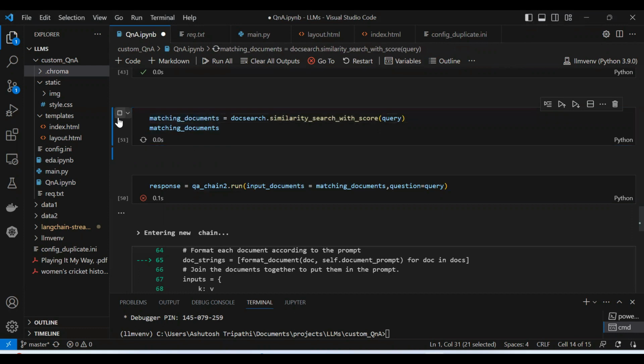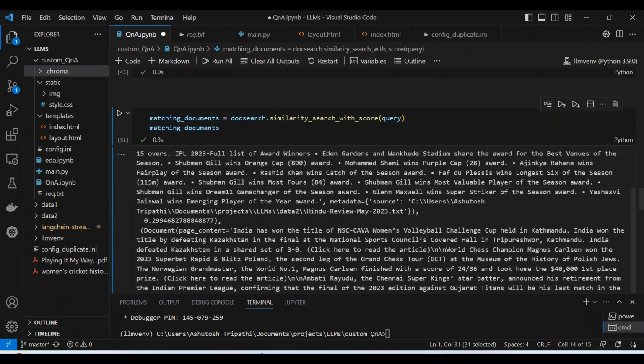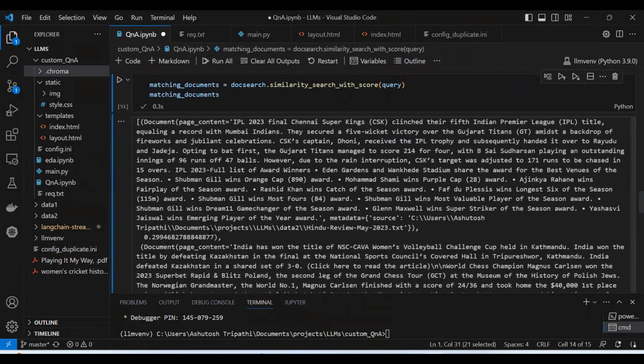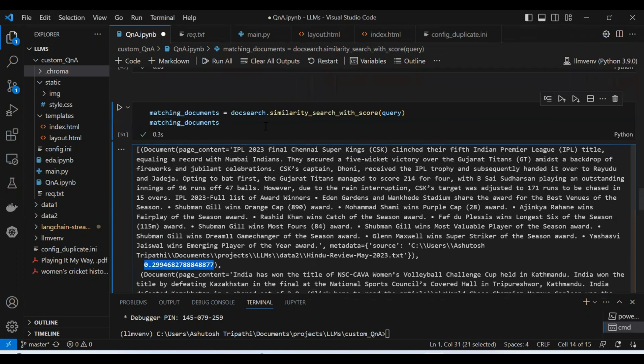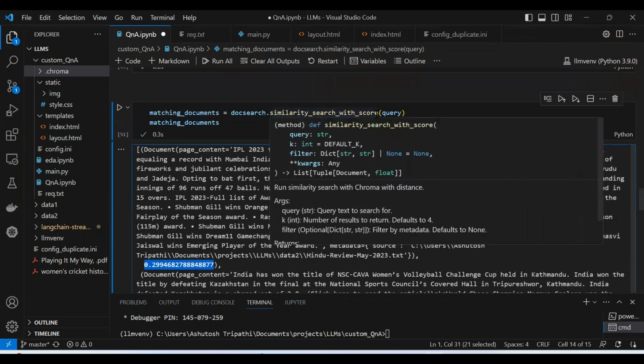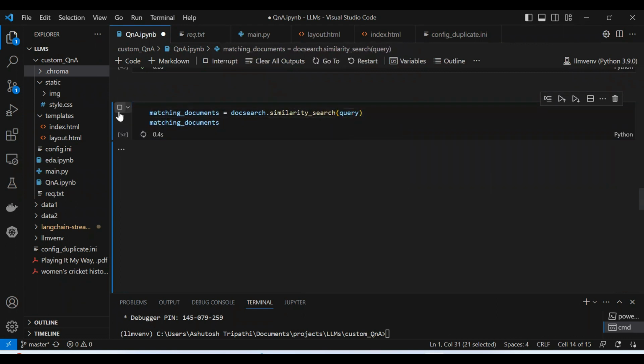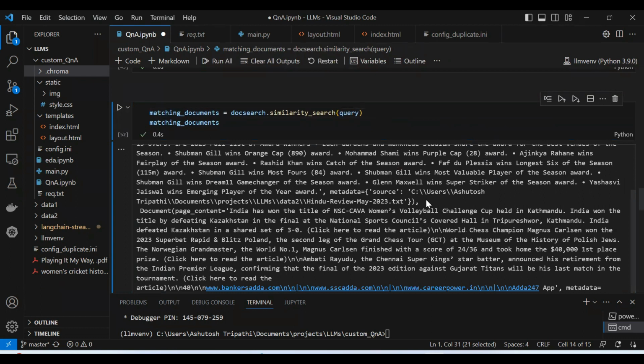So if I run this, let me expand this. Here you see, for each document, at the end there is a score. I wanted to show what the matching score is for each document. But to pass that into the load QA chain, you need to have a simple similarity search, which simply returns the matching documents without a score. Now you see the score is not mentioned at the end. Of course, we have certain metadata, like which file it is reading, but the score is not available.